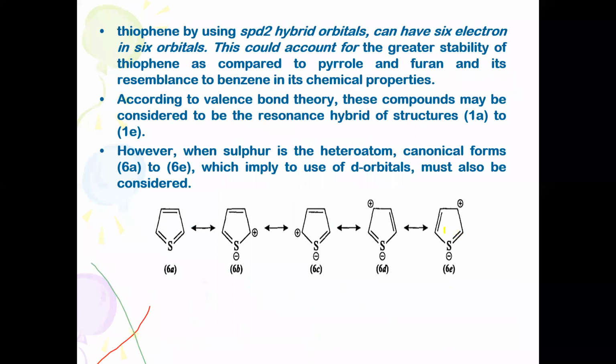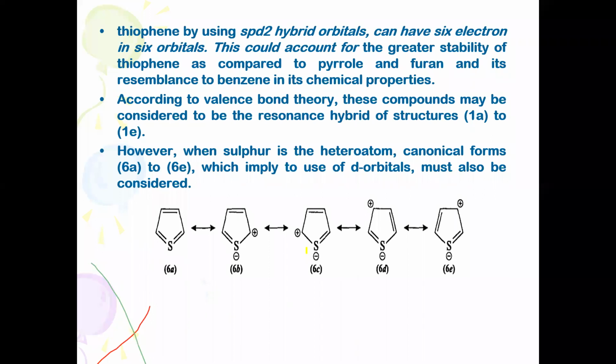It is a highly stabilized resonance, represented by sp-d2 hybrid orbitals, and it is stabilized by a very high resonance energy of 120 kilojoules per mole, hence it is highly aromatic.